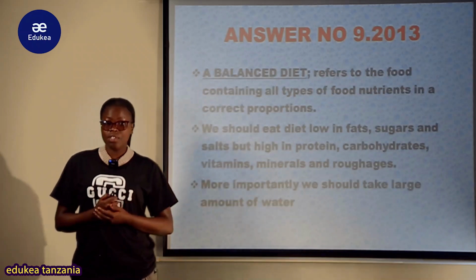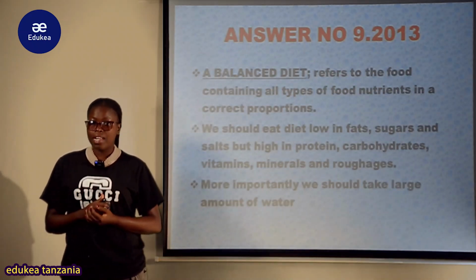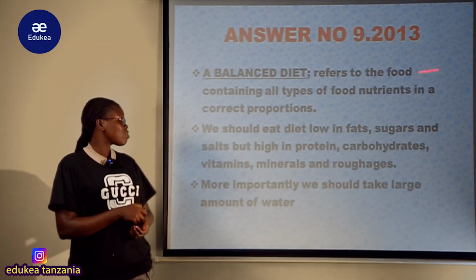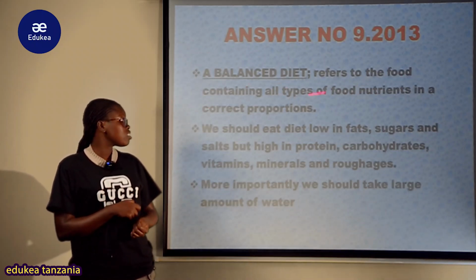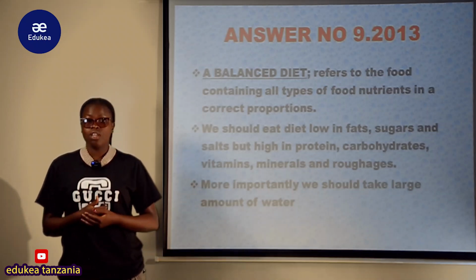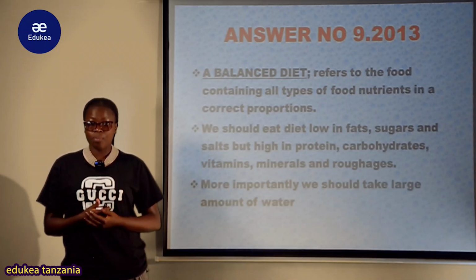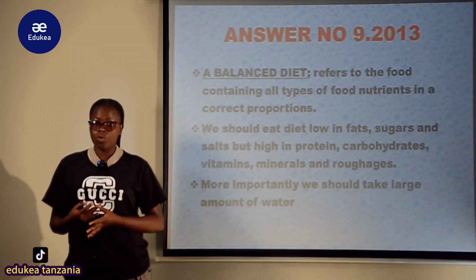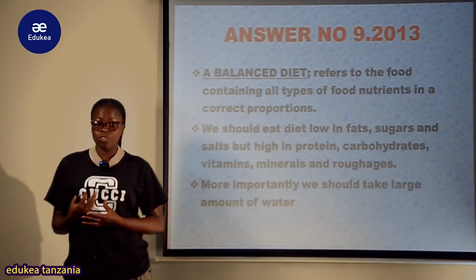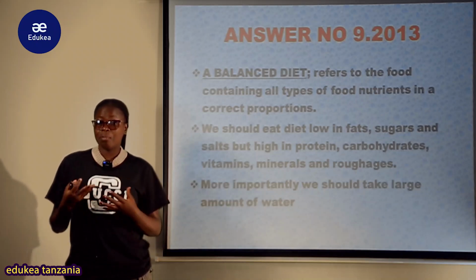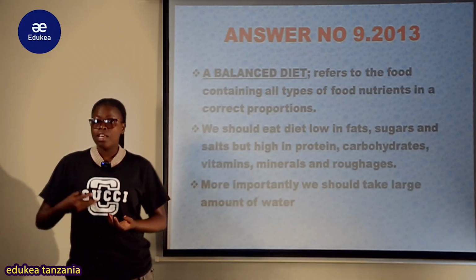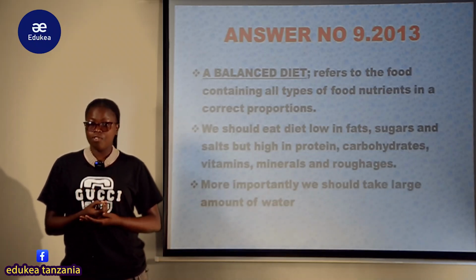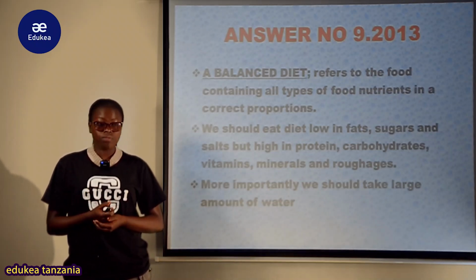Now, let us answer our question by starting with the term balanced diet as our guideline. A balanced diet refers to food containing all types of food nutrients in a correct proportion. These nutrients are obtained from the variety of food we consume, vyakula mbalimbali tunavyokula ndio tunapata virutubisho, ndio nutrients. Examples are protein, carbohydrates, lipids, water, roughage, as well as minerals. These are all the nutrients which are obtained from a variety of food sources.